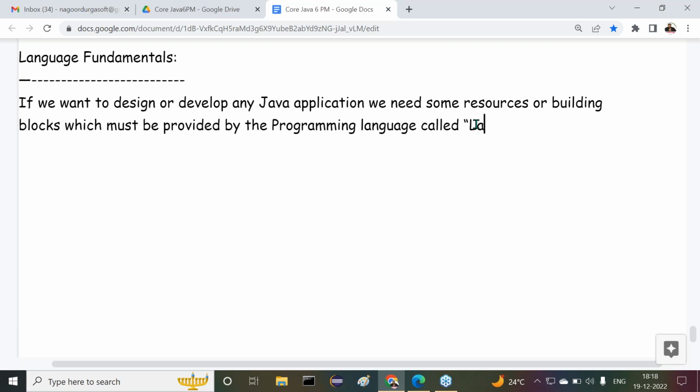Language fundamentals. I think you understood my exact point, what I'm trying to convey. Once again, try to understand it. I don't have any knowledge of Java, but I want to prepare a Java program. Some predefined support must be required from the Java programming language. The programming language must give some building blocks. If building blocks are not provided by the Java programming language, how is it possible to prepare a Java program?